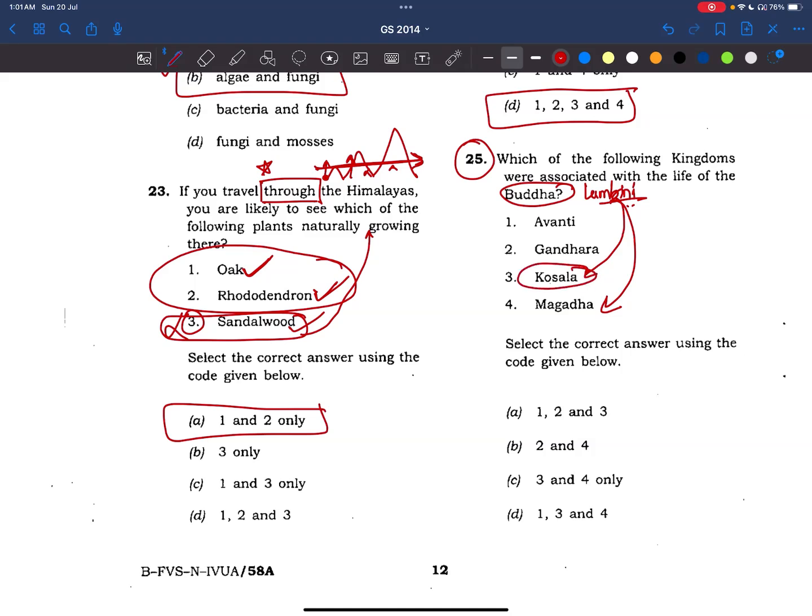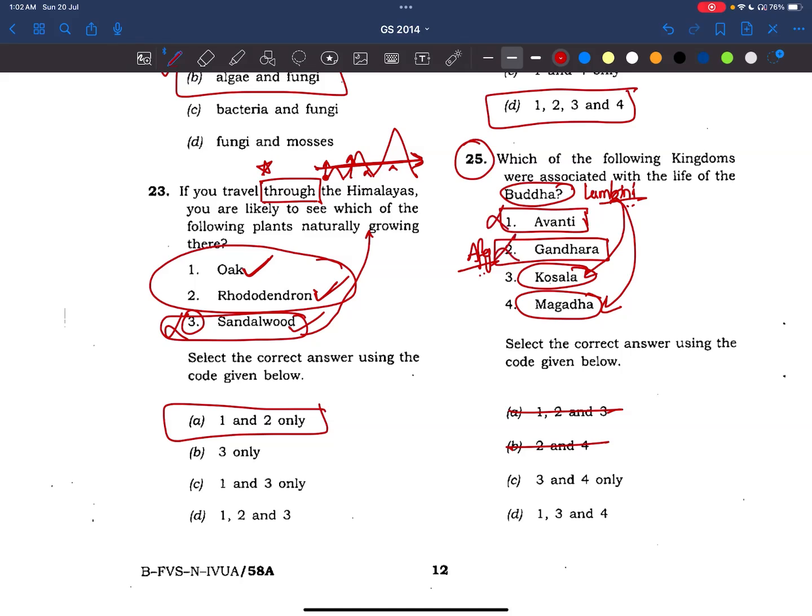There he met Prasenjit. So contemporaries of Buddha are Prasenjit, Bimbisara, and even Mahavira also was a contemporary of Buddha. Right? So these two must be there in options 3 and 4. See that these two options are gone. We are left with C and B. But see, Gandhara, this is in Afghanistan. Okay, Buddha never went there, right? And Avanti is in central India, maybe in Madhya Pradesh and Telangana, in that region. Right? Buddha also never reached there.